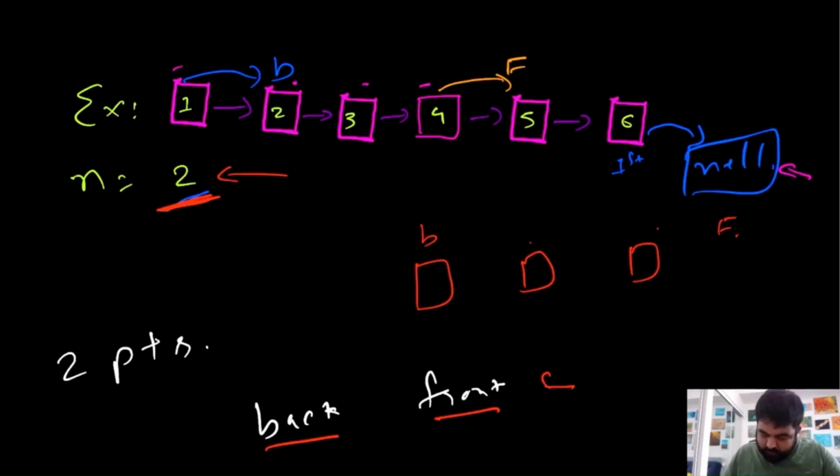Now the back pointer comes over here, and the front pointer jumps one more step and comes over here. Again front is not null, so our back pointer takes one more jump, and our front pointer also takes one more jump. So the front pointer comes over here, and here we've identified that the front pointer is at the null position.